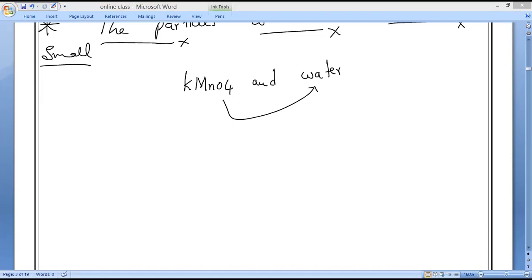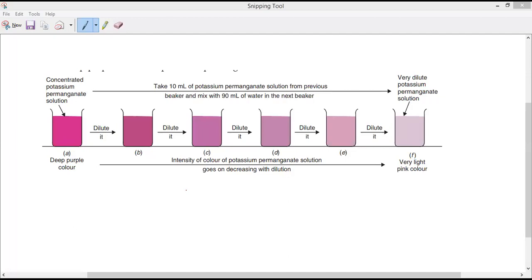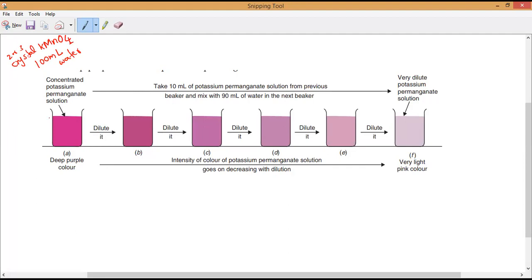So we take 100 ml of water in one beaker and 2 or 3 crystals of potassium permanganate, formula KMnO4, and we have to dissolve them in water. That is the first thing we have to do.